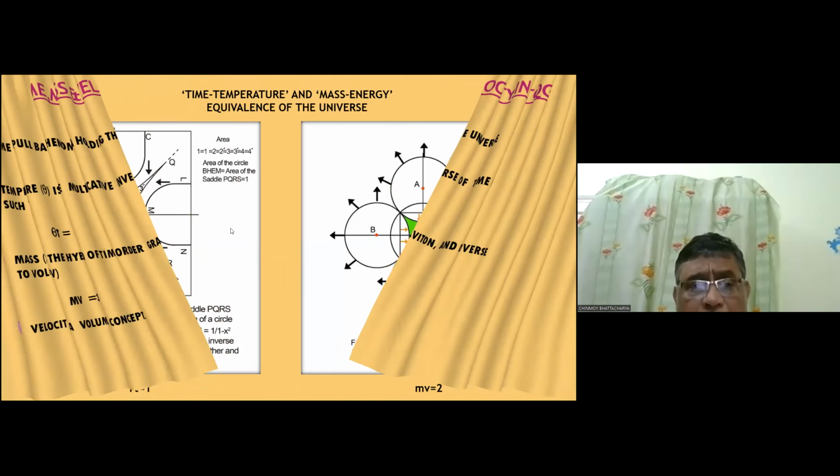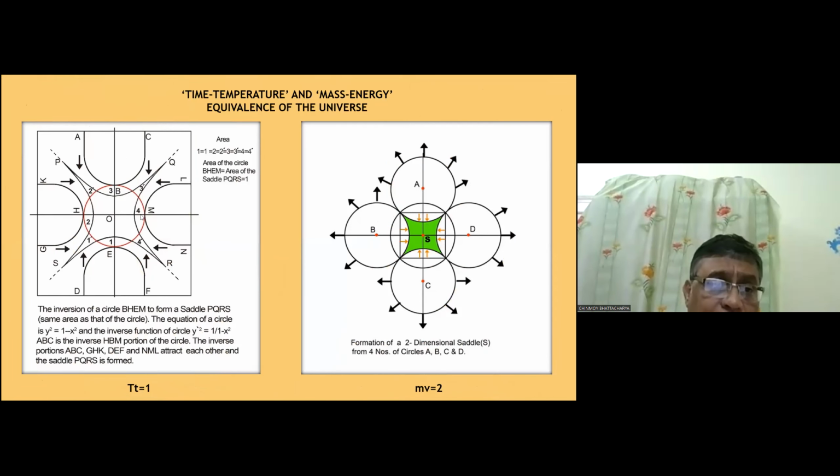Here we are showing something very interesting. This red unit circle represents the unit of temperature or force, and the circle has a mathematical equation. We all know that when we take the inverse of it, we get this saddle. The geometrical shape is a saddle. These four regions, this region, this region, this region, and this region, attract each other, and ultimately a saddle is formed. So this saddle PQRS, as you can see, also has an area of unity. So this is the unity and this is the unity. So time into temperature is equal to 1. This is the concept of TTQG.